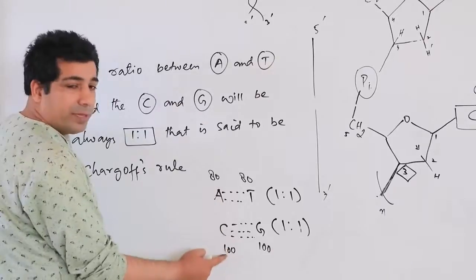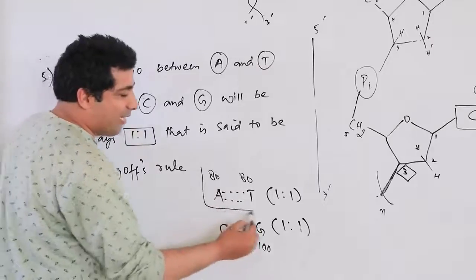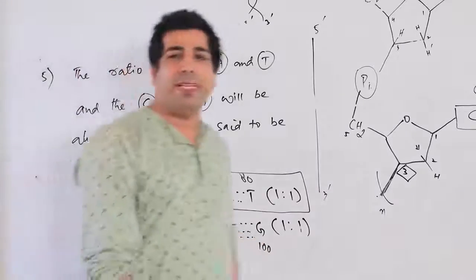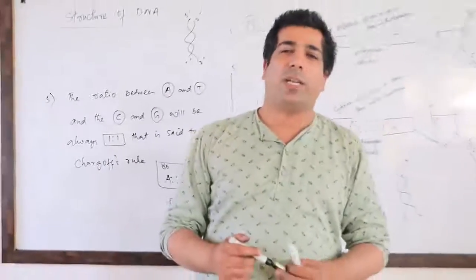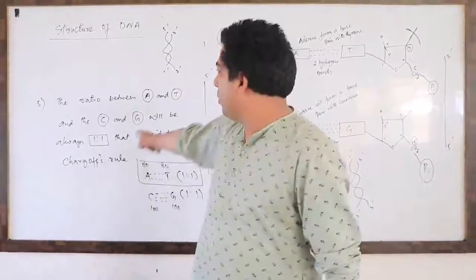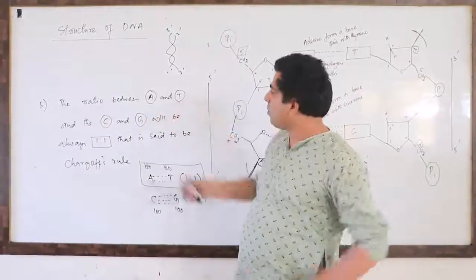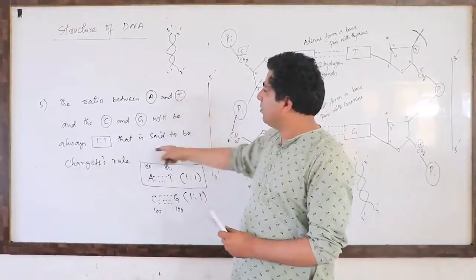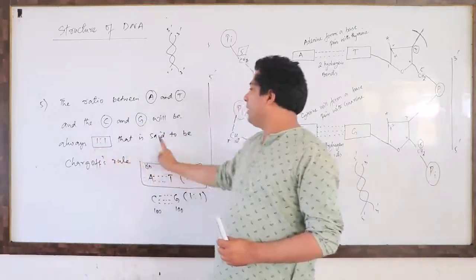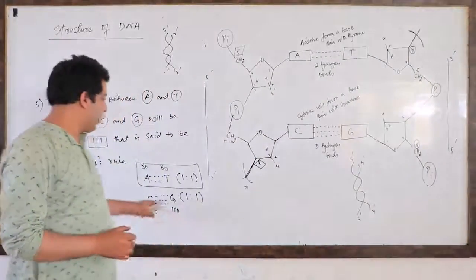That is 8 is to 10. That means here the ratio will not be 1 is to 1. This is only related to the adenine versus thymine ratio and cytosine versus guanine. Adenine will never be equal to cytosine or guanine. Adenine will always be equal to thymine. So my dear friends, you can look here, the ratio between adenine and thymine base pair, and the cytosine and guanine will always be 1 is to 1. That is said to be which rule? Chargaff's rule. I hope you have understood, my dear friends. Please make note of this.